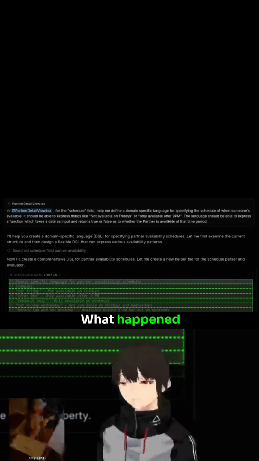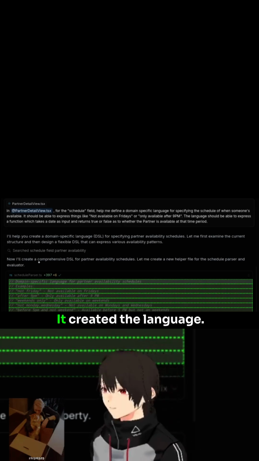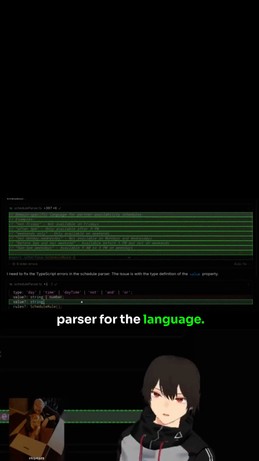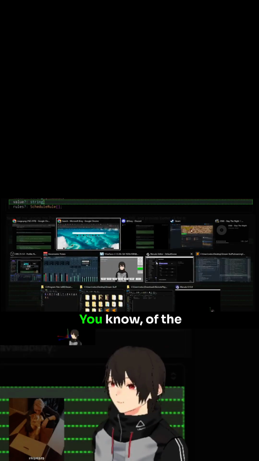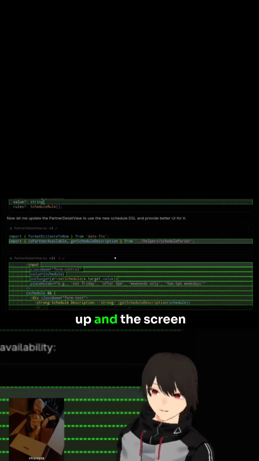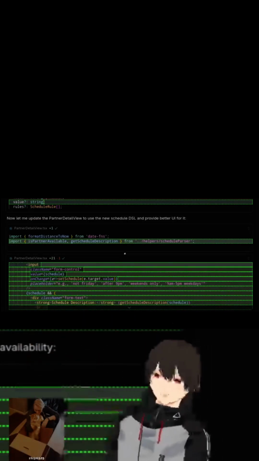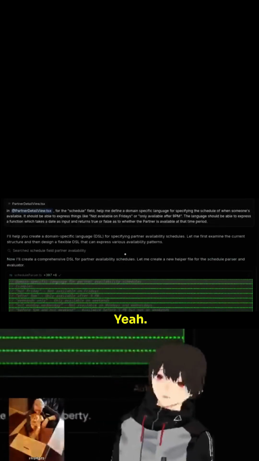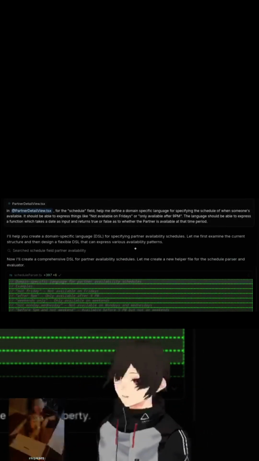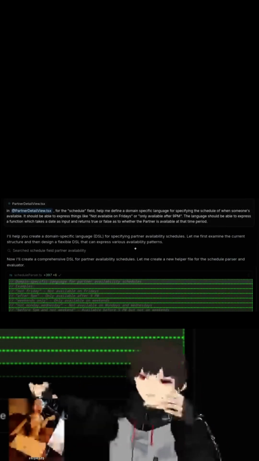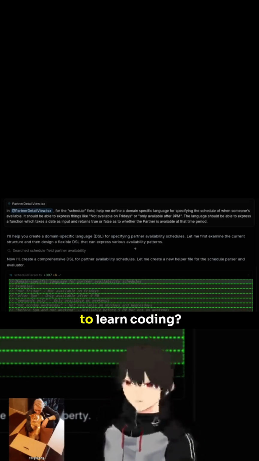But no, what happened is, I said this, and it created the language, then it wrote the parser for the language, and then it updated the UI, the warning sign that shows up and the screen with the examples. It came up with all those examples. I didn't write any of that. It just did the whole thing. I was like, what? Remember when they were telling everybody to learn coding?